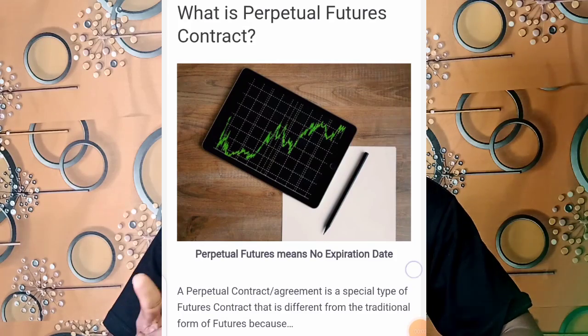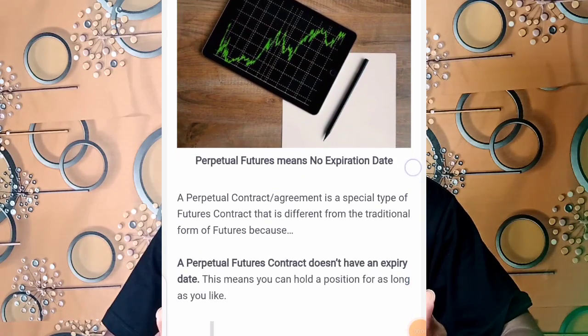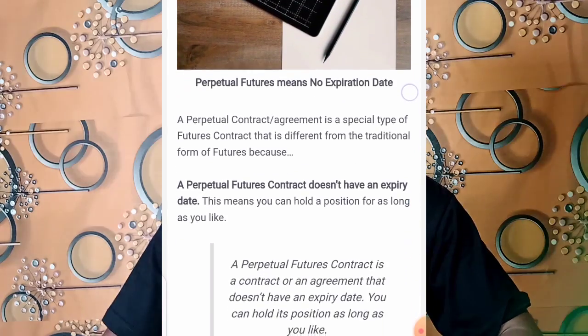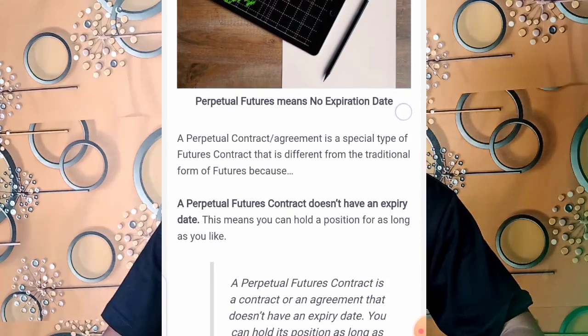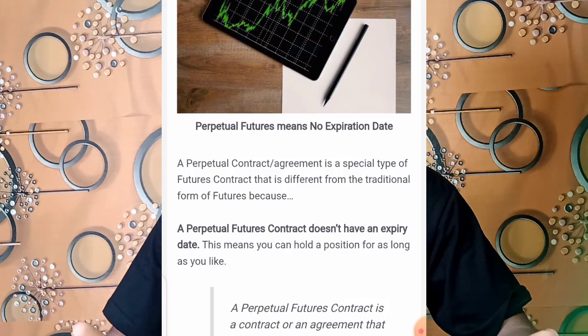But that's not where we're going today in this video. What I'll be talking about in this video is the perpetual futures contract. Alright, now what do you mean by perpetual futures contract? Perpetual futures contract simply means you can hold your trading position for as long as possible, unless it is closed automatically due to liquidation, or if you close your trading position manually.